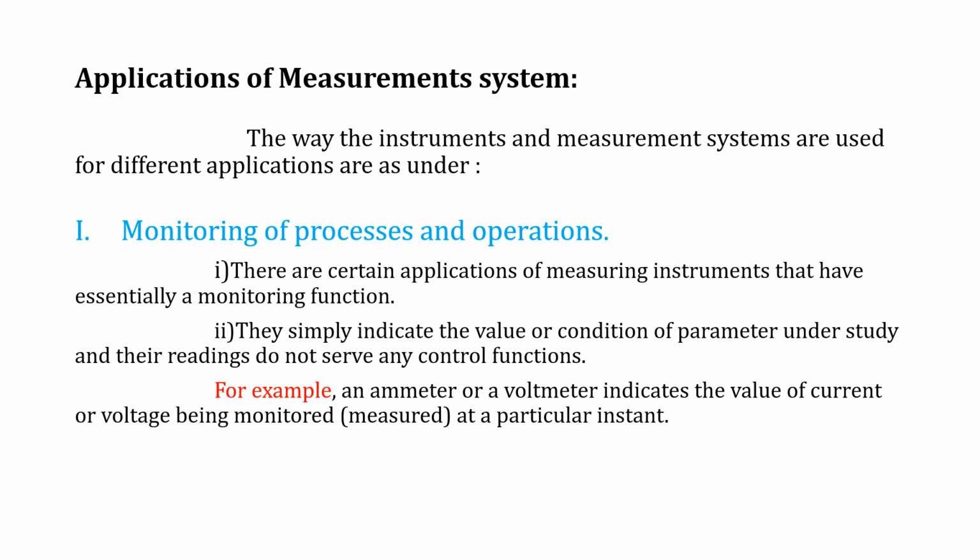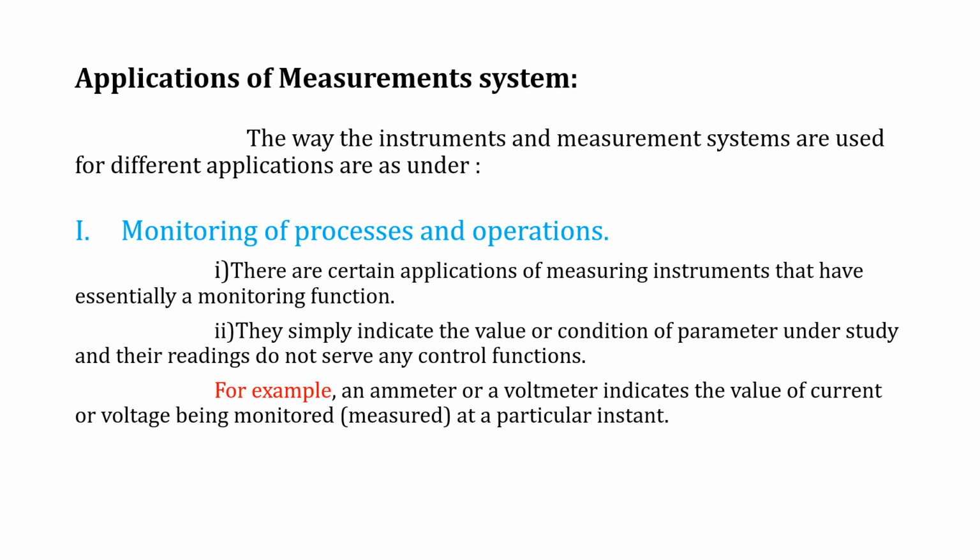First one, monitoring of process and operation. There are certain applications of measuring instruments that have essentially a monitoring function. They simply indicate the value or condition of the parameter under study, and their readings do not serve any control function. So we can simply monitor those functions. We cannot record, we cannot control those operations. Such a process is called monitoring of operations.